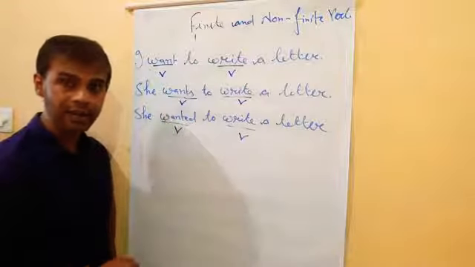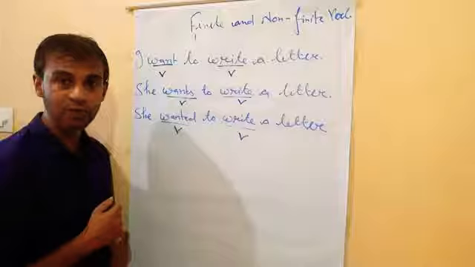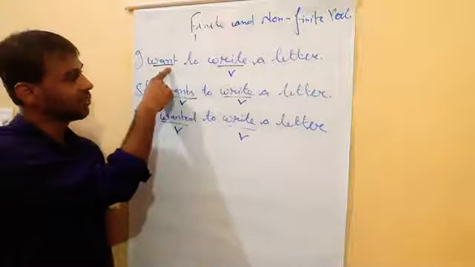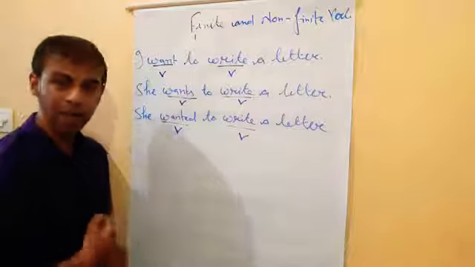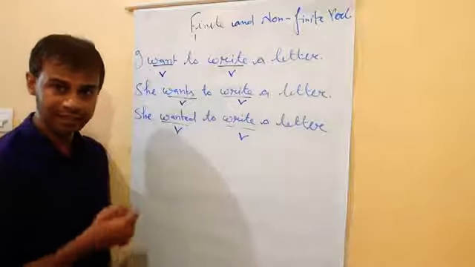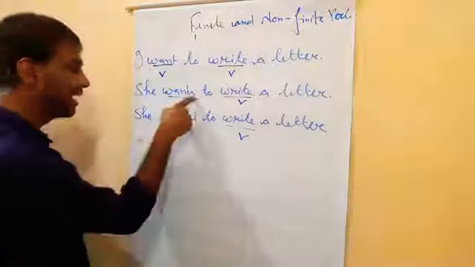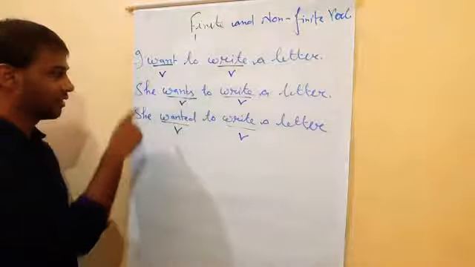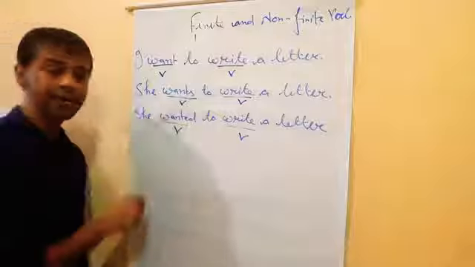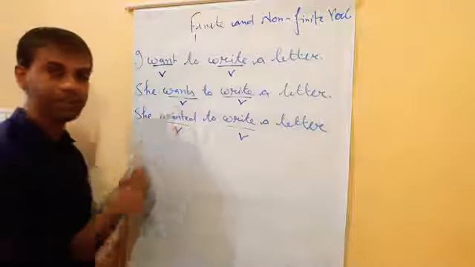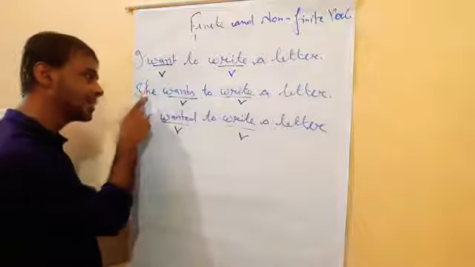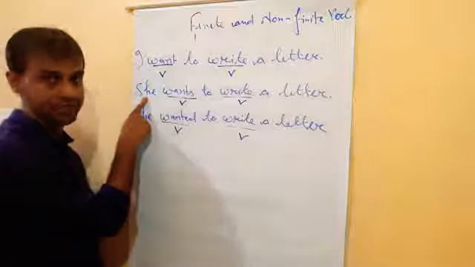Can you tell why s is added in want? In the first example want and in the second example wants. Why wants here? Because the subject is third person, she, and for he, she, it we add s here. So that's why wants. Clear now? So it means the verb agrees according to the subject.